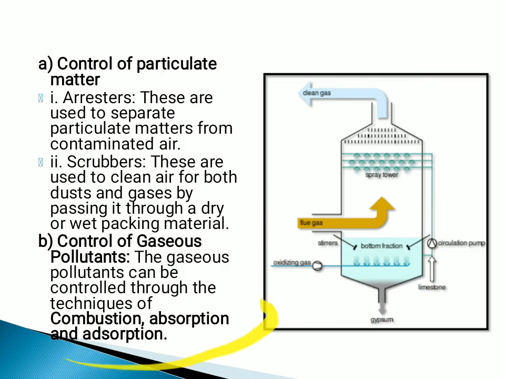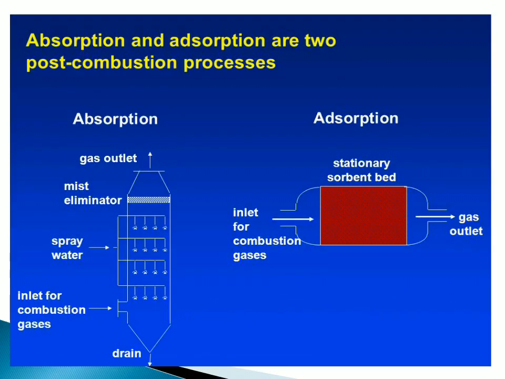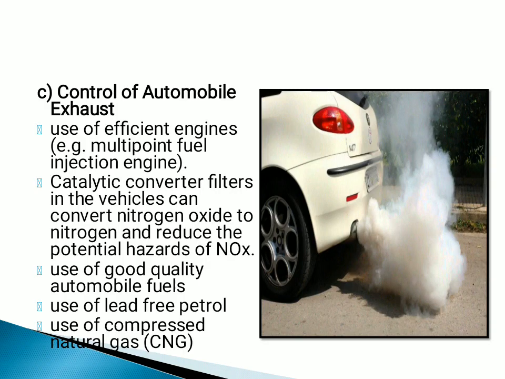Then you can also use combustion, adsorption, and absorption methods to control gaseous pollutants. This is an adsorption method where a bed material is placed here. When the polluted gas is passed through, the pollutants are adsorbed on the surface, and non-polluted gas comes out. Absorption is the other process, where we spray water on the incoming polluted gases, which come out as non-polluted gases. So these are some of the scientific methodologies.